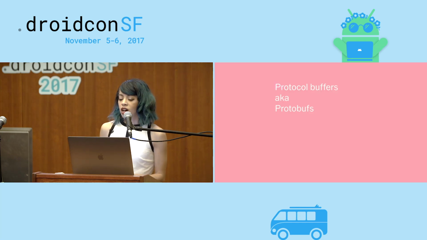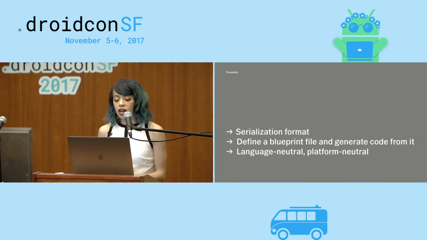To start off with, let's talk about the most basic building block of gRPC, which is the protobuf, or protocol buffer. Protobufs are the IDL, or interface definition language, that gRPC uses. Protobuf messages themselves are a serialization format, similar to something like XML or JSON that you're already familiar with. The idea is that the .proto file is kind of like a blueprint.